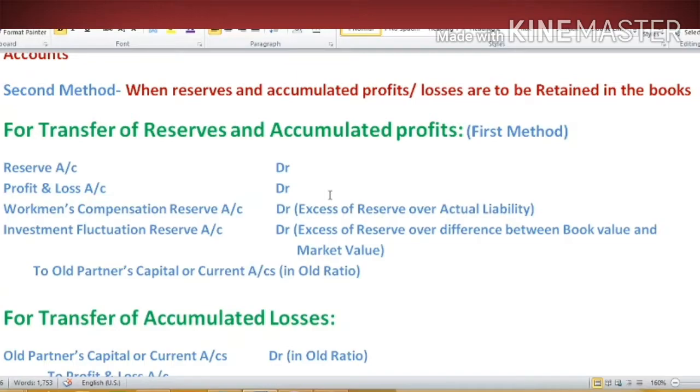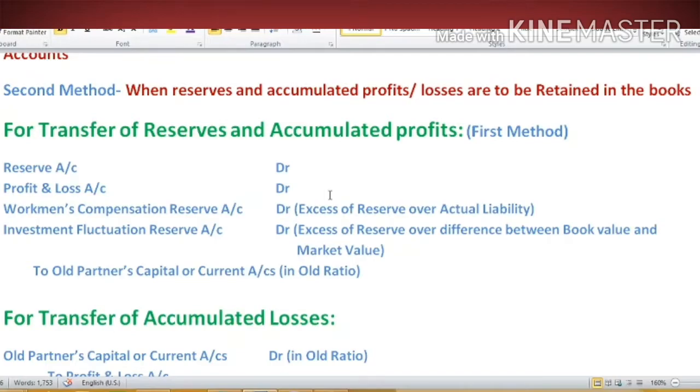Why old partners? Because these accumulated profits and reserves were created before the reconstitution of the partnership firm, hence these belong to old partners only. That is why we will transfer them to old partners' capital or current account. We will use the capital account if the method for preparation of the capital account is fluctuating, and if the fixed capital method is followed, then we will use the current account.